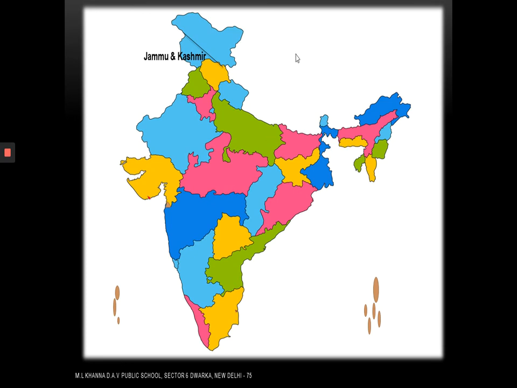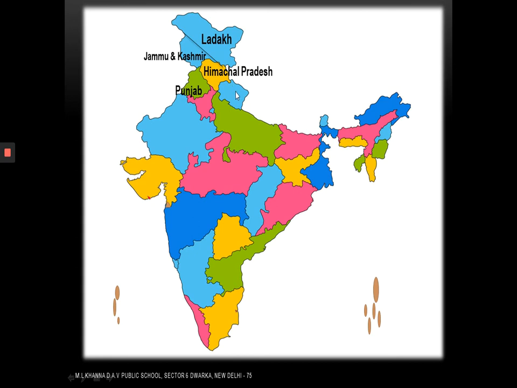Do you know? Earlier, Jammu and Kashmir was a state, but now it has been divided into two parts. They are the two union territories. The first one is Jammu and Kashmir, and the other union territory is Ladakh. Now, below Jammu and Kashmir and Ladakh, we have Himachal Pradesh. Adjacent to Himachal Pradesh, here we have Punjab.